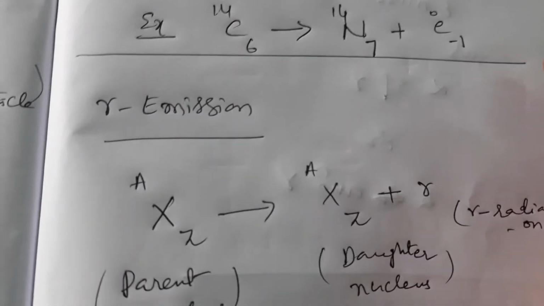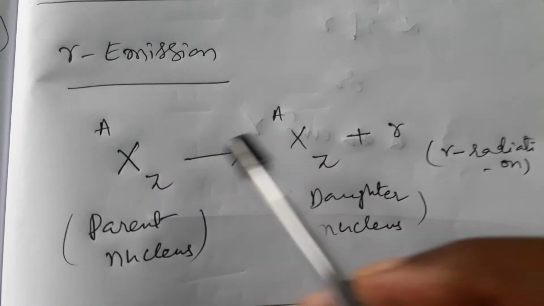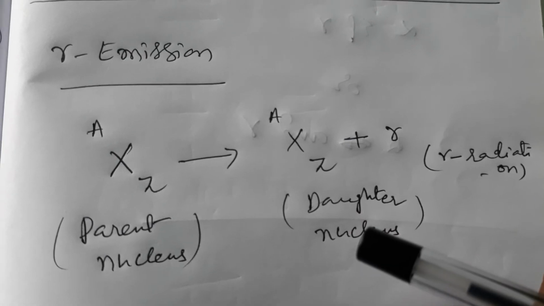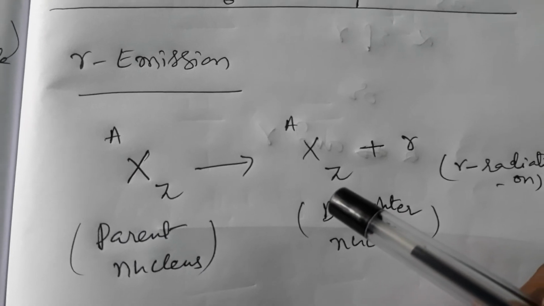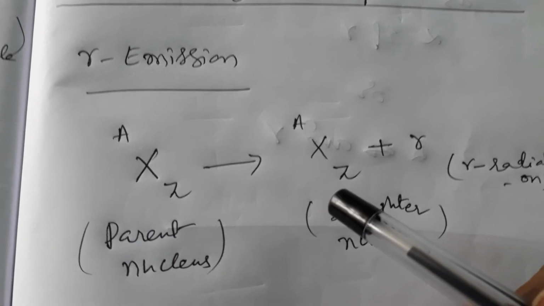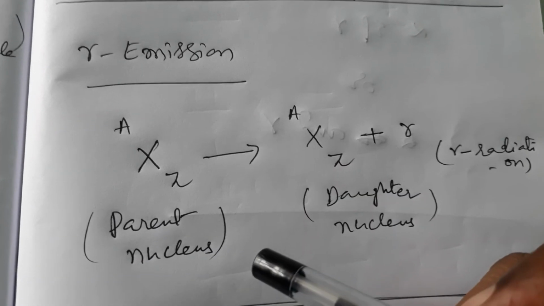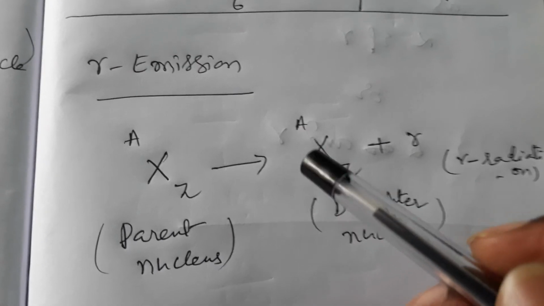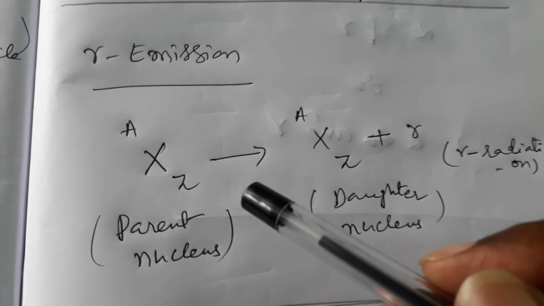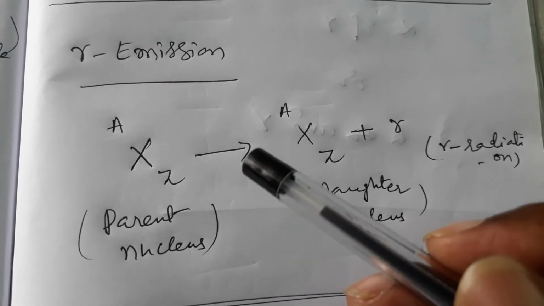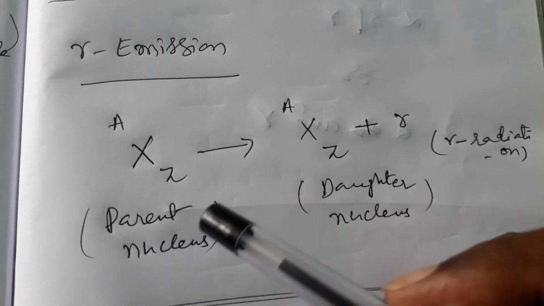Next, gamma emission. Here there are no changes. When gamma is emitted, no changes in the mass, no changes in the atomic number, just energy is released. Why does gamma emit? After every emission of alpha particle or beta particle, the nucleus gets into an excited stage with high energy.